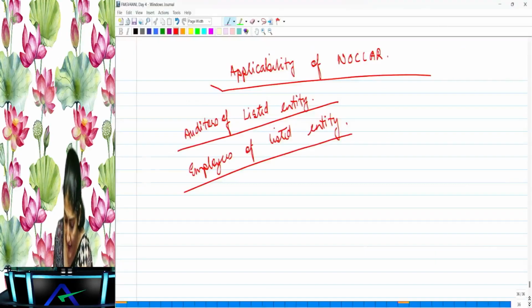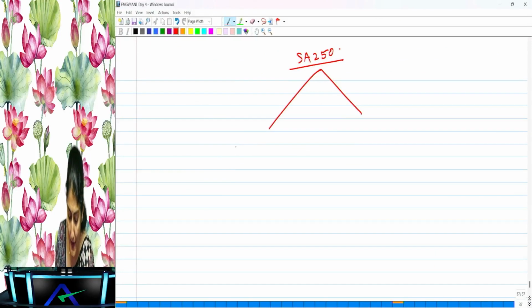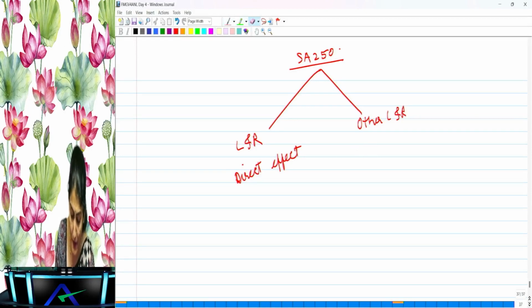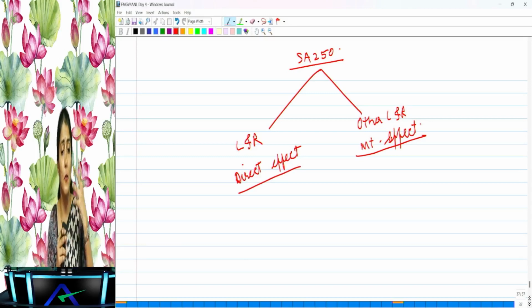Okay, right. Now what do we study in SA 250? The laws and regulations which are applicable to an entity have been prima facie divided into two. One, laws and regulations which have a direct effect, and second, the other laws and regulations which may have a material effect on the financial statements in case of non-compliance. Okay, now this NOCLAR is more like the whistleblower policy.